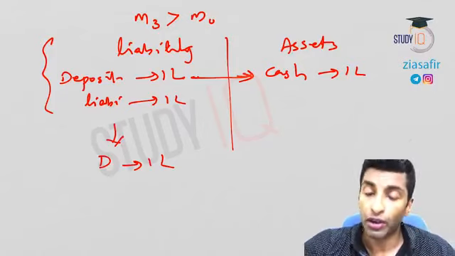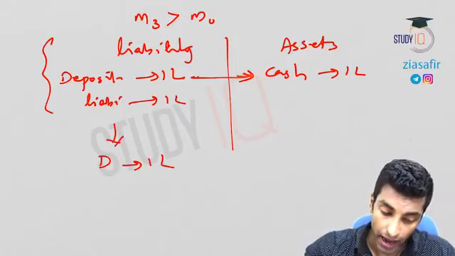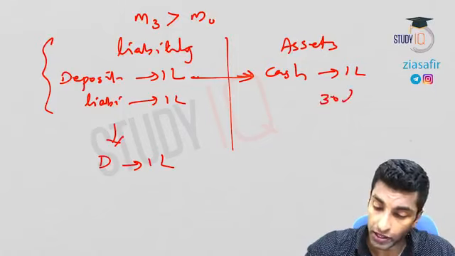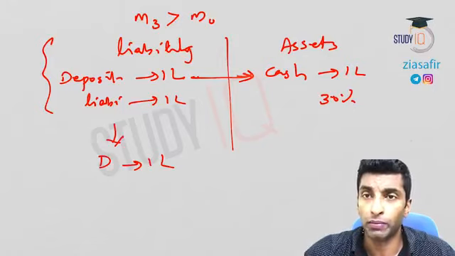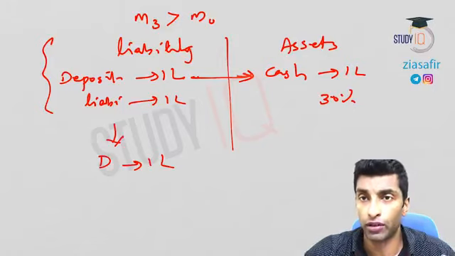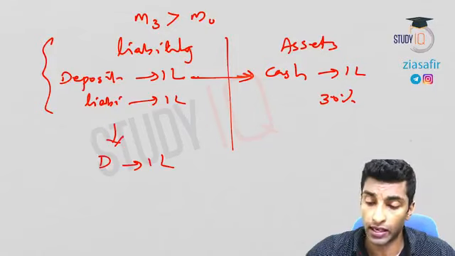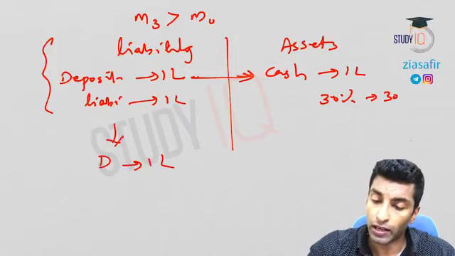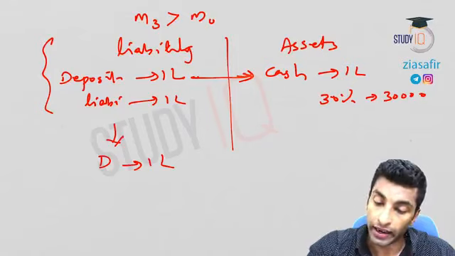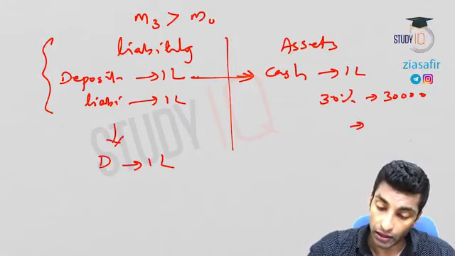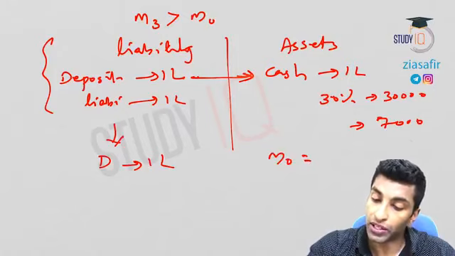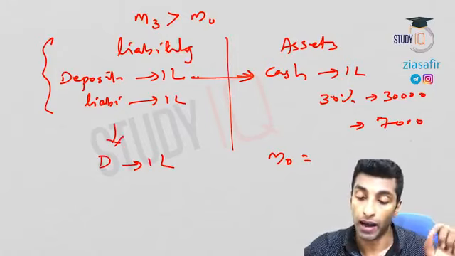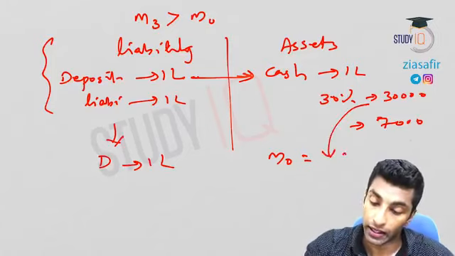Now what will happen? You have to keep some cash with the bank, let's say 30% you need to keep, in terms of, you need to buy government bonds. So 26% you'll spend for SLR and 4% for CRR. So 30% you'll keep. You'll keep 30,000 and you will be lending how much? You'll be lending 70,000, right? So what is M0? M0 is the cash which is kept with the banks. That is this 30,000.